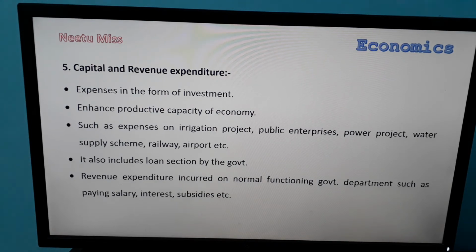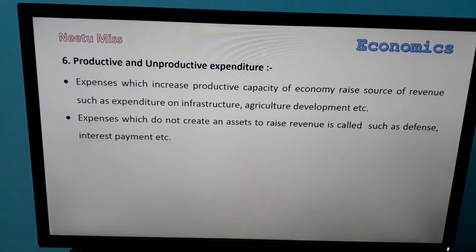Next is productive and unproductive expenditure. Expenses which increase the productive capacity of the economy and raise the source of revenue, such type of expenditure is known as productive expenditure. Example, if the government spends money on infrastructure, agriculture development, transportation, then automatically it will enhance the productive capacity of the economy, and it will also help the government to raise its source of revenue.